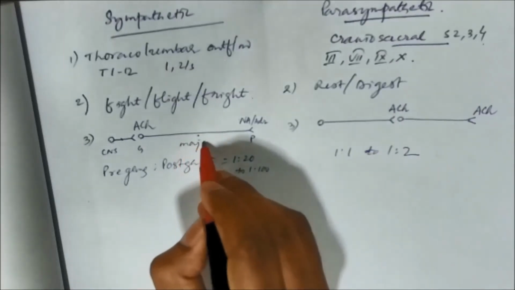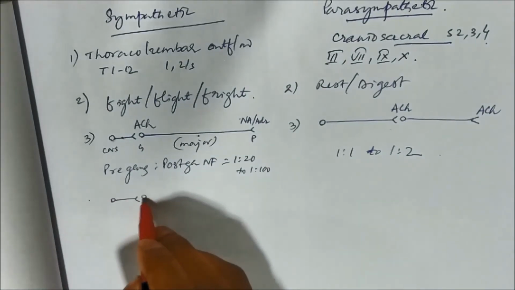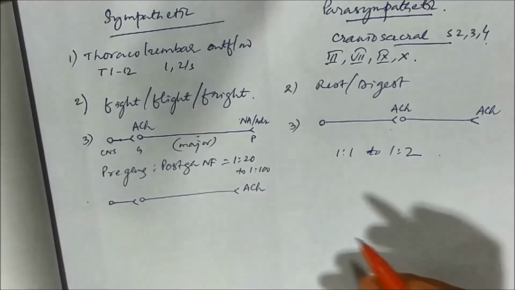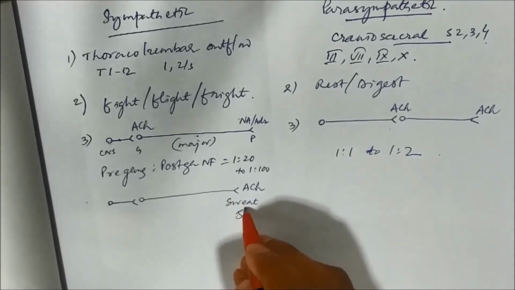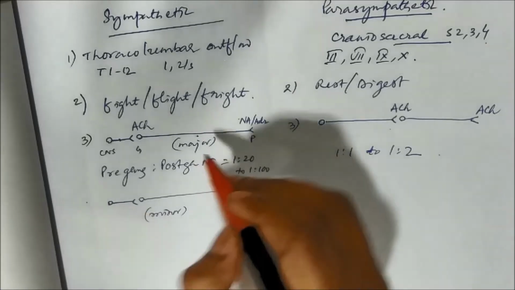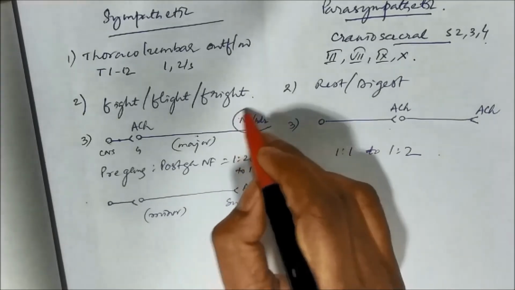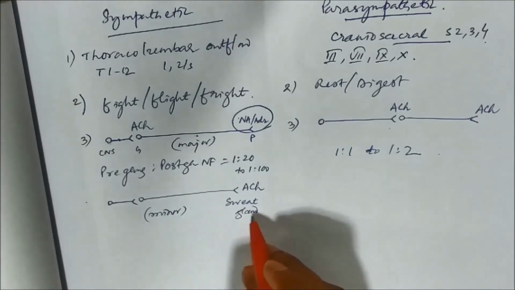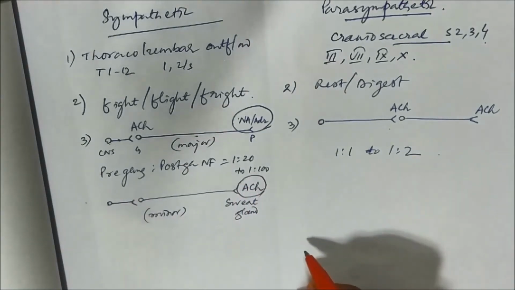This is the major pathway, and there is a minor pathway in which acetylcholine is released, for example in sweat glands. This is an exception, so we call it the minor pathway.